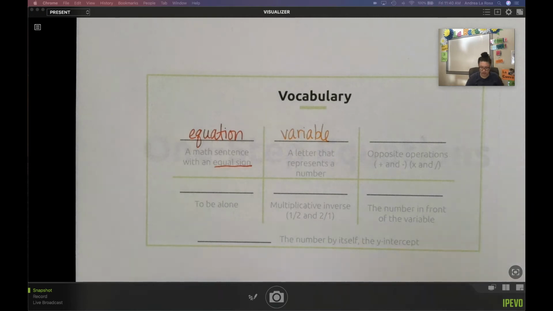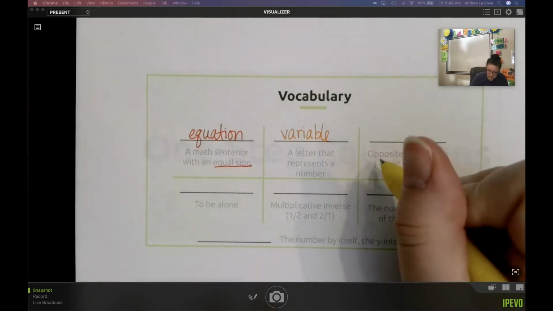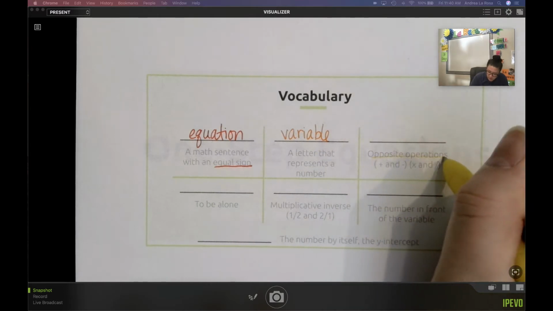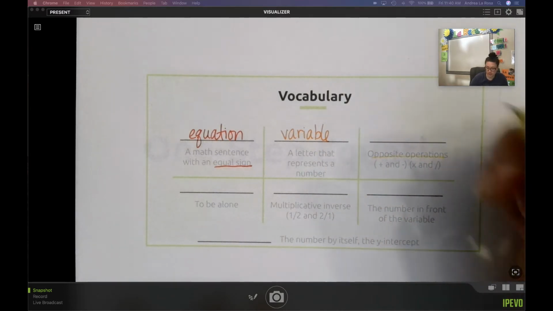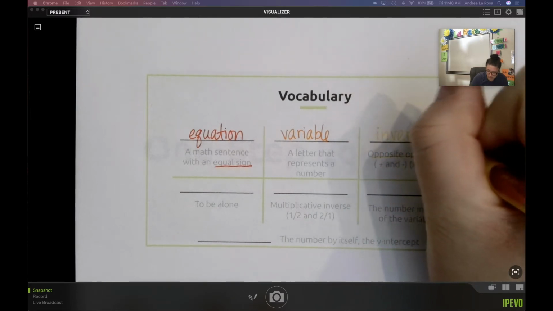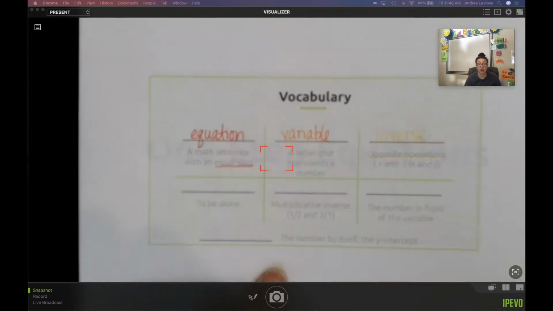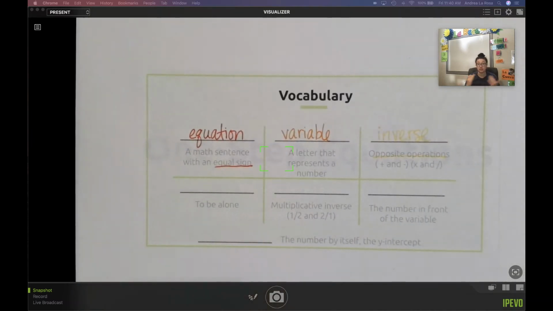Then we get into this word that we used last year pretty heavily when we're talking about this, and it is the word for opposite operations. Opposite operations, we're going to use the word inverse. Inverse operations. When you hear me talk about opposite operations, I'm talking about inverse.